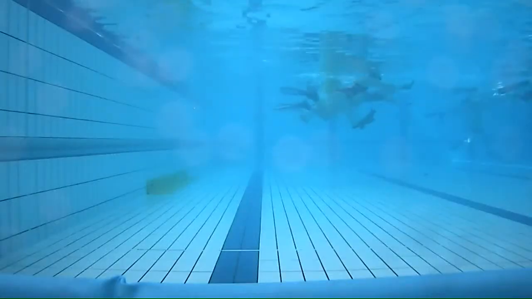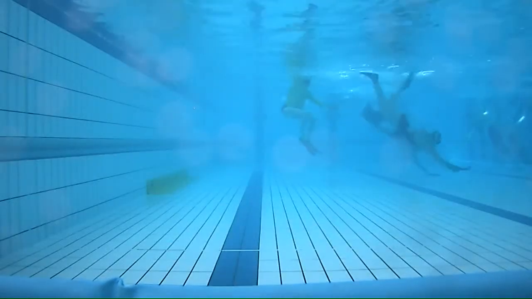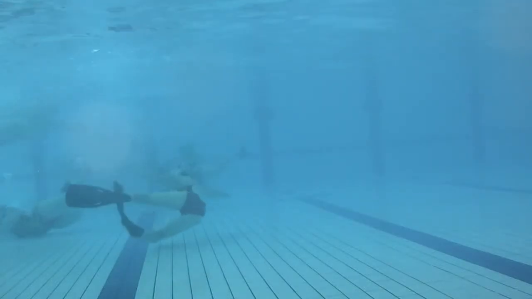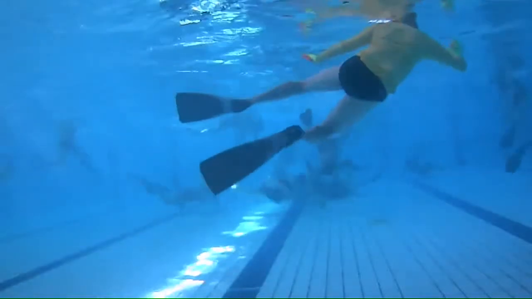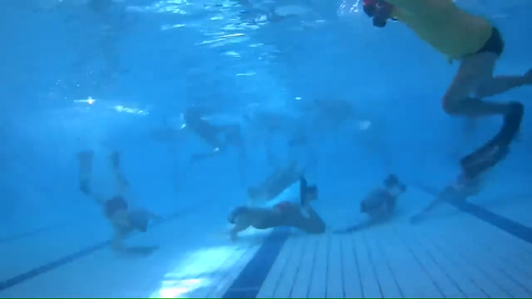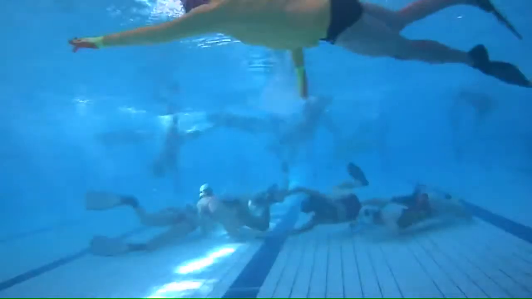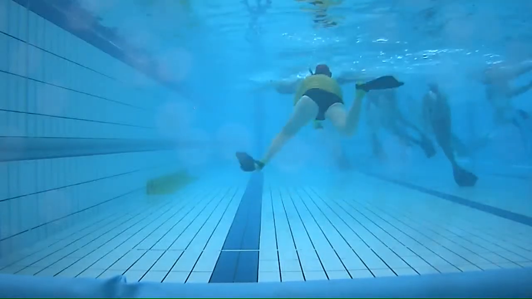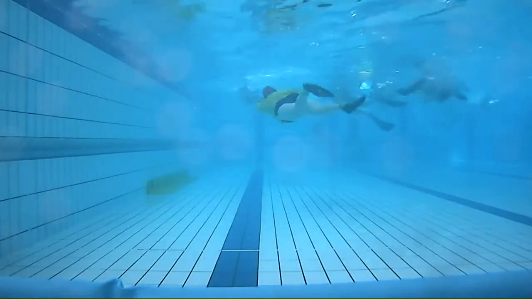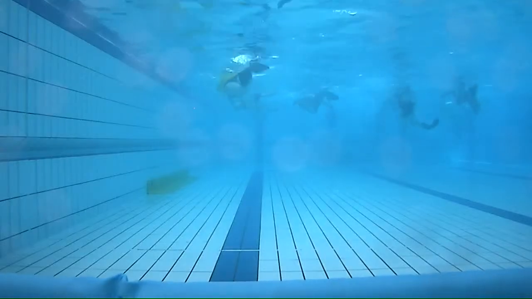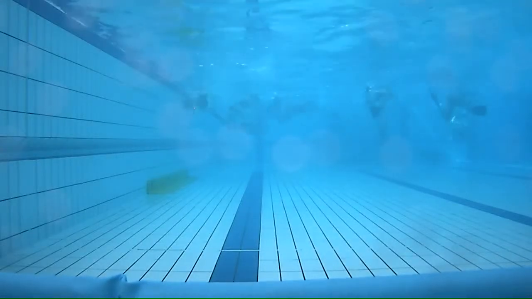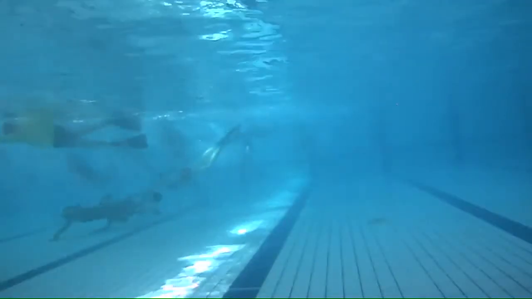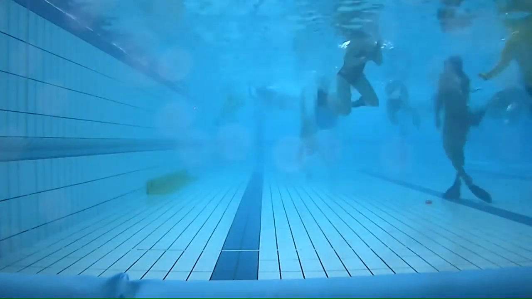Okay, there we go. South Australia came away with the puck somehow and they're off down the pool. Although I did see green fins in there, which means Queensland in defence. Queensland attacker taking it off the South Australian defender. They've made a bit of progress, but they're once again stopped by South Australia. Queensland driving it around the top of the D, but no.